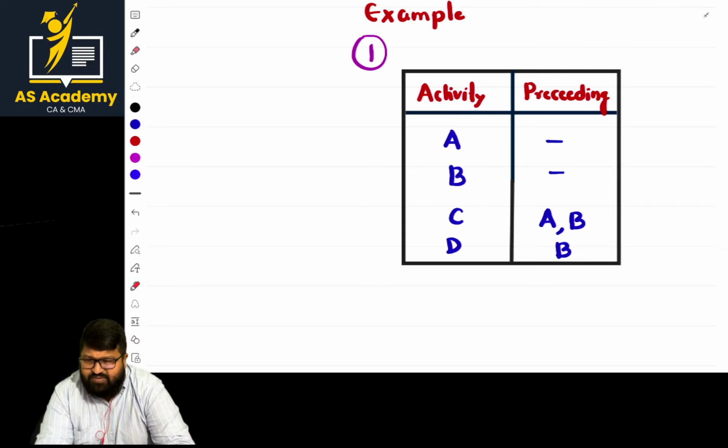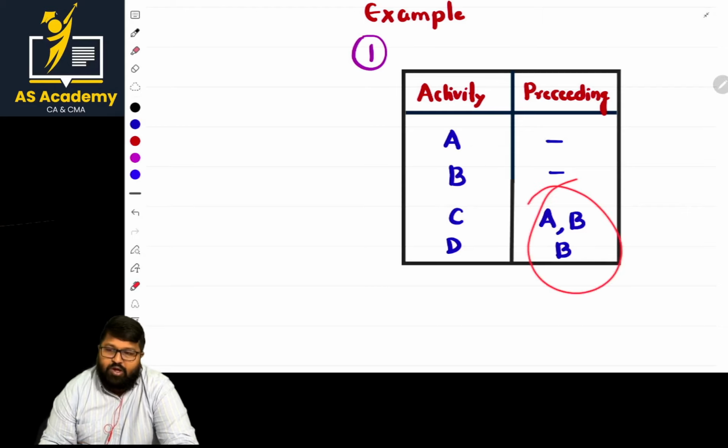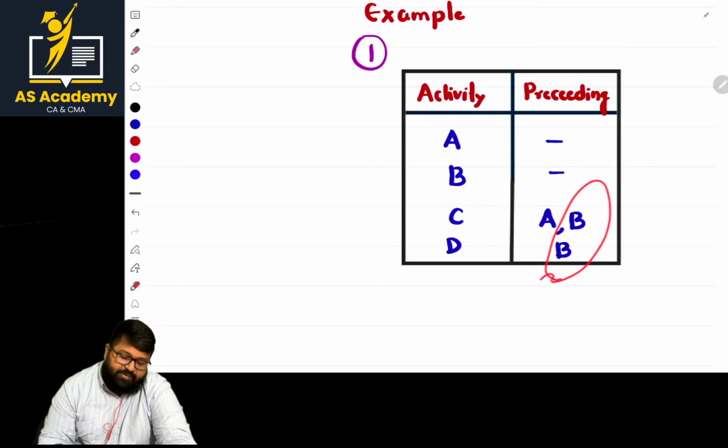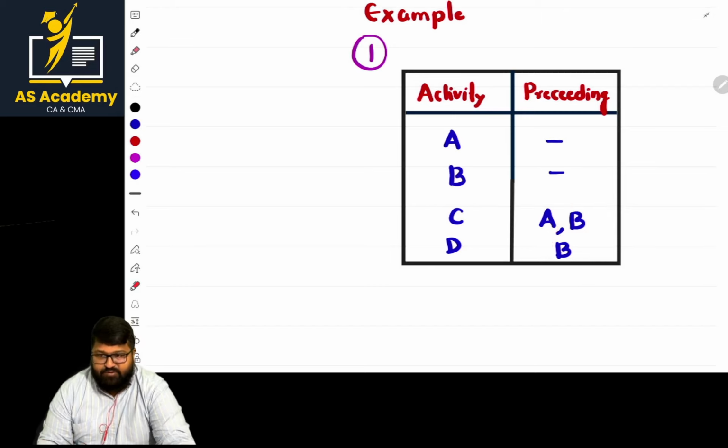It is not just twice, ma'am. It can be more than twice also. So, for example, in the preceding column, what is the activity repeating there? B. It is repeating individually once, and other times it can be with any combinations. So B is repeating twice here basically. So minimum 2 times. One is individually and the other with a combination. Then from that B point, we have to start a dummy.